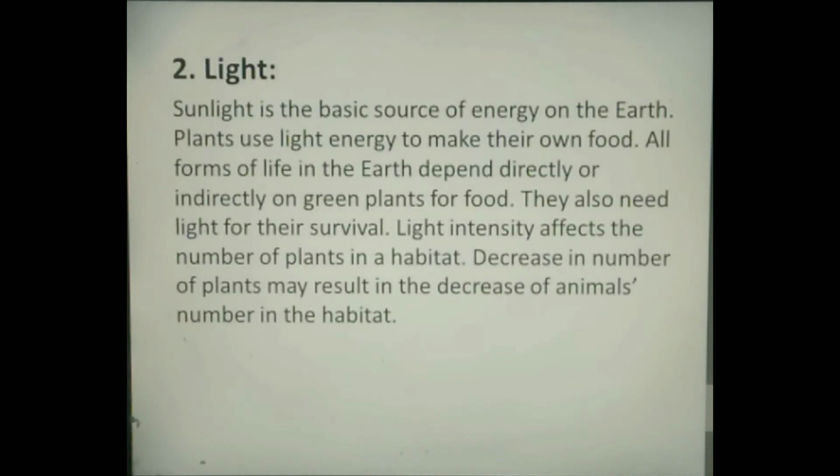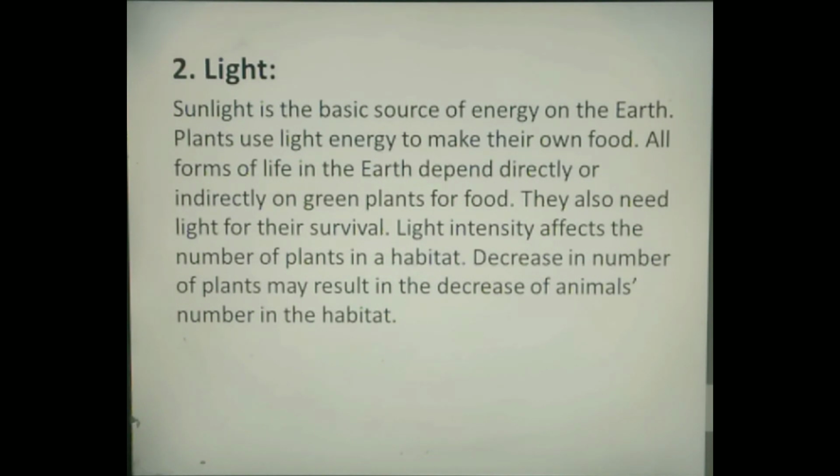Light. Sunlight is the basic source of energy on the earth. Plants use light energy to make their own food. All forms of life on the earth depend directly or indirectly on green plants for food. They also need light for their survival. Light intensity affects the number of plants in a habitat. Decrease in number of plants may result in the decrease of animals' number in the habitat.